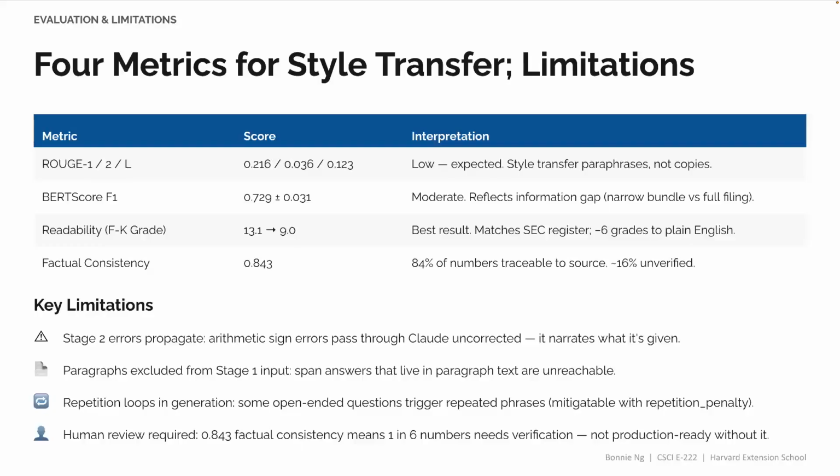The biggest limitations of this project are the error propagated from stage 2 and the exclusion of the paragraph context from stage 1 inputs, which hurts the span answers, and the need for human review before any of the generated results go into an actual filing. The system is a drafting assistant instead of a fully automated production tool.